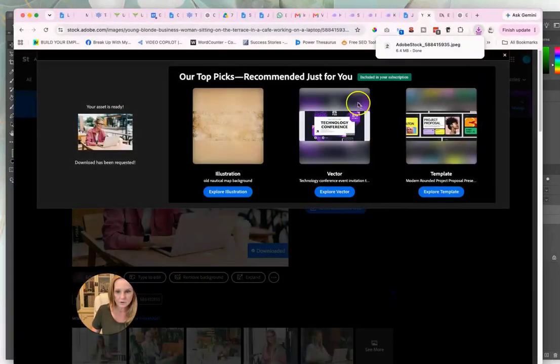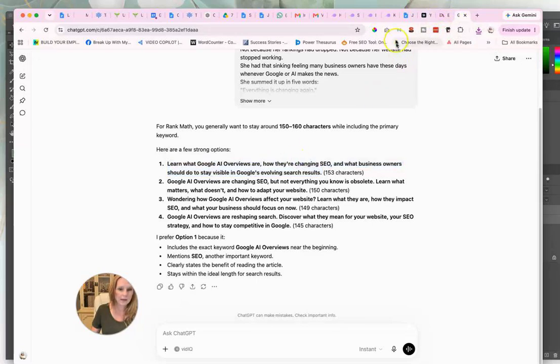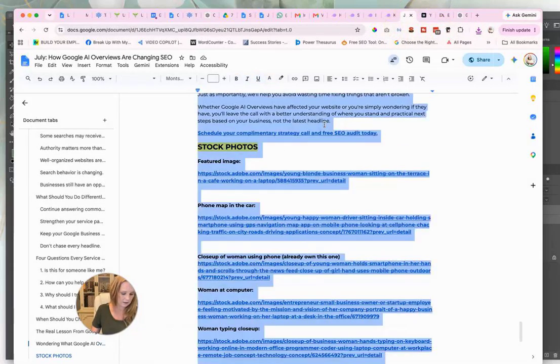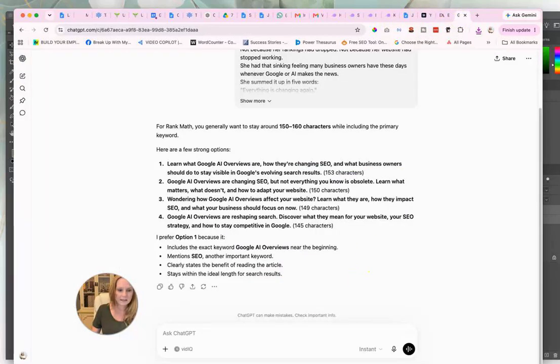This has the featured photo. Sometimes I'll do this all at once, and sometimes I do this photo by photo. I think today I want to do this photo by photo. So this one is the featured image. I'm going to go ahead and copy all of this.